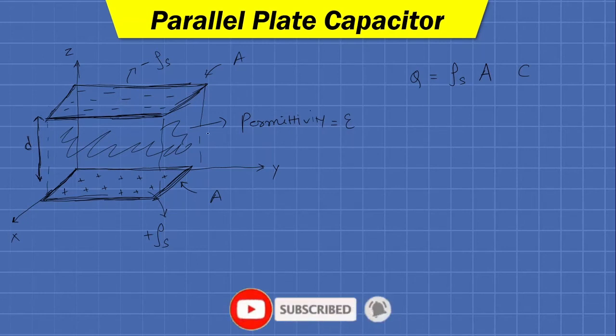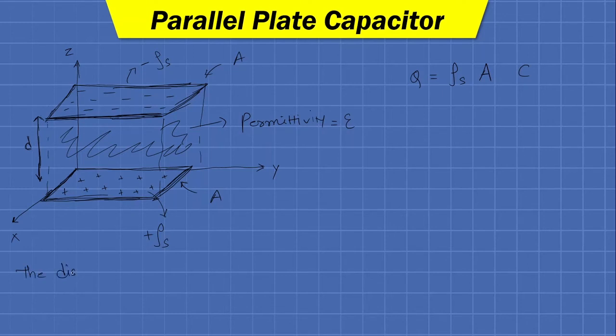Now, as we can see, with respect to this area, the distance between these two plates is very small compared to the area of the plates, and that's why we can imagine both these plates as an infinite sheet of charge.